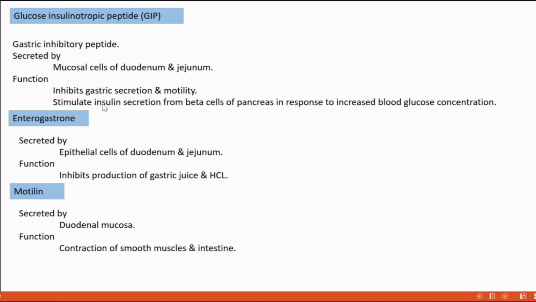What's its function? It inhibits gastric secretion and motility whenever the food content in the stomach is over. Then there is no need of further secretion of any digestive enzyme. So inhibiting gastric secretion is done by which hormone? GIP. Also, it has one stimulation activity: it stimulates insulin secretion from the beta cells of pancreas, when required in response to increased blood glucose concentration.